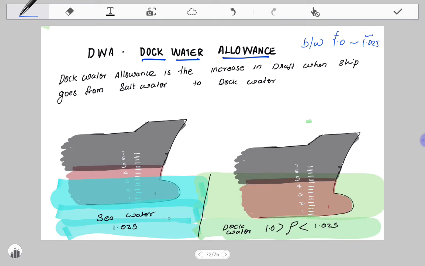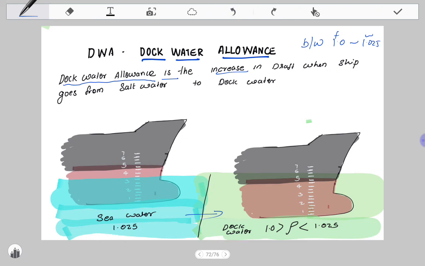Similarly, when the vessel moves from seawater to dock water, there will be a draft change. That change in draft is known as dock water allowance. Dock water allowance is the increase in draft when the ship goes from salt water to dock water.